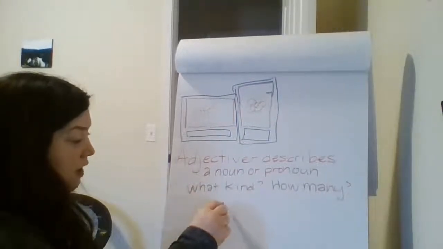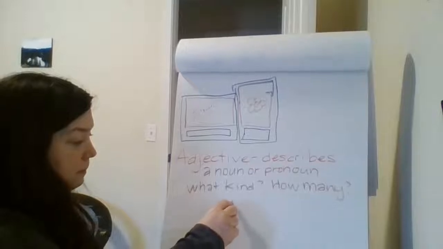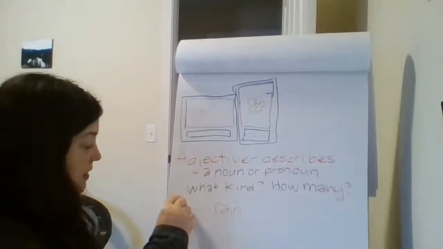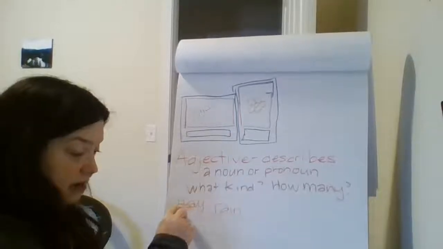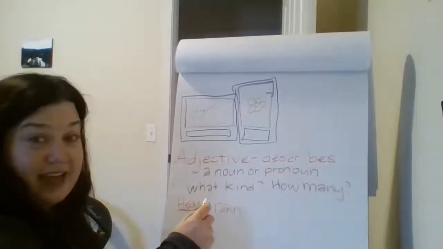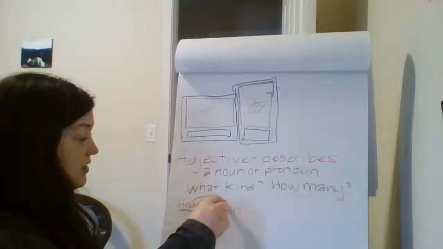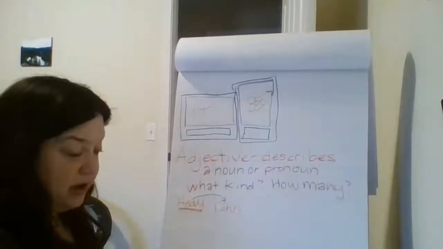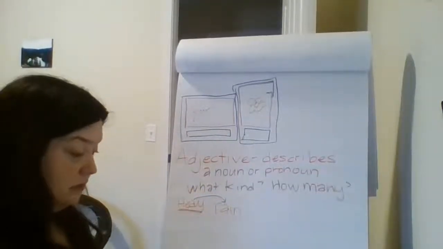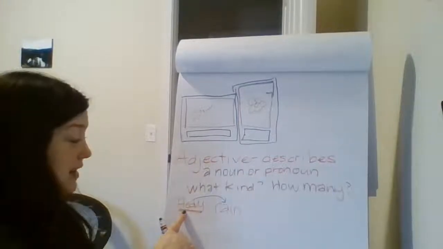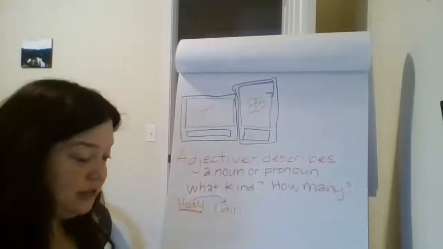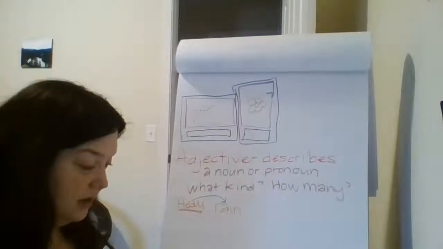So we have our noun rain, and the word heavy is the beginning of our sentence, so we have it capitalized. We're going to underline it because that is our adjective and it's describing rain. So we're going to draw an arrow to it. Now, sometimes the adjective can be right in front of it and it's really obvious, but like in number 2, it's not in front of it.